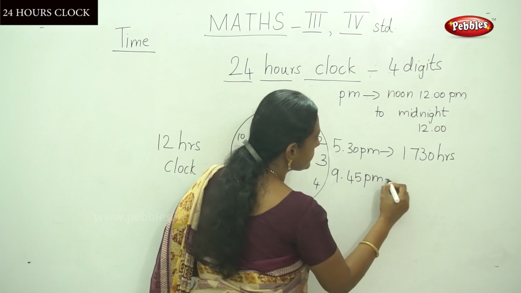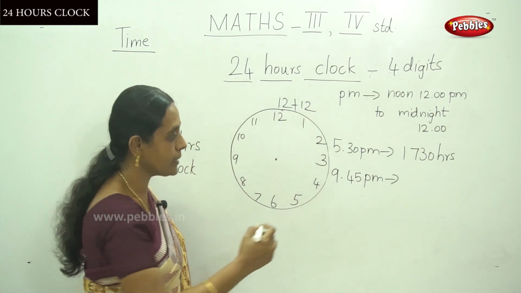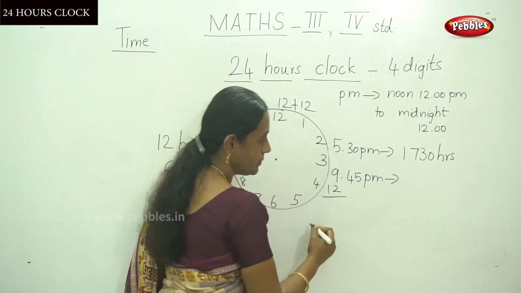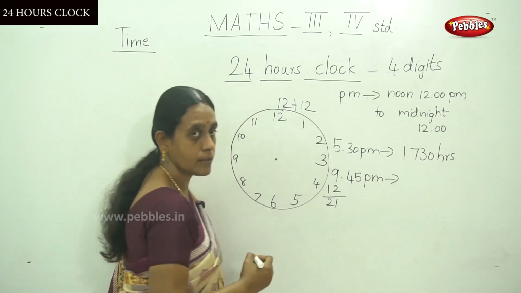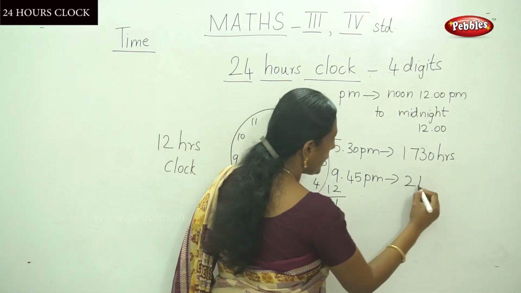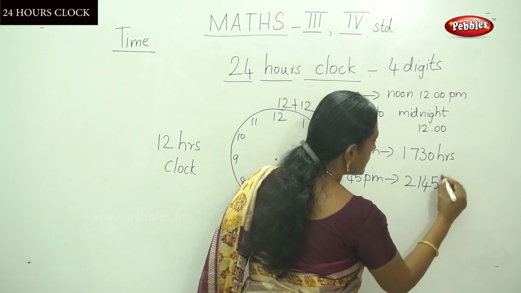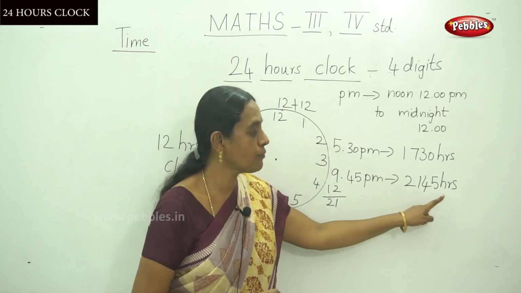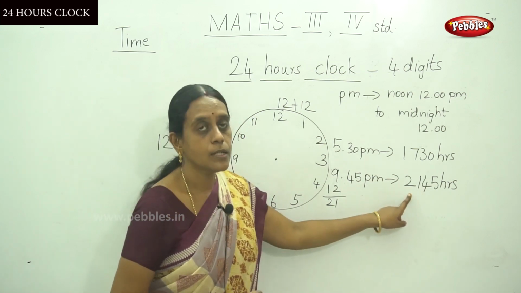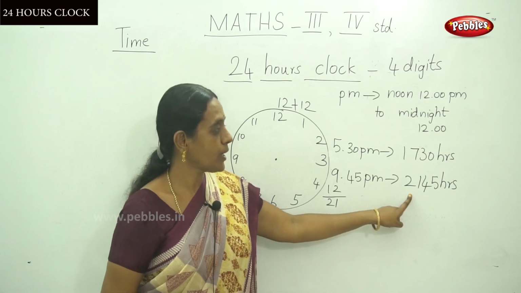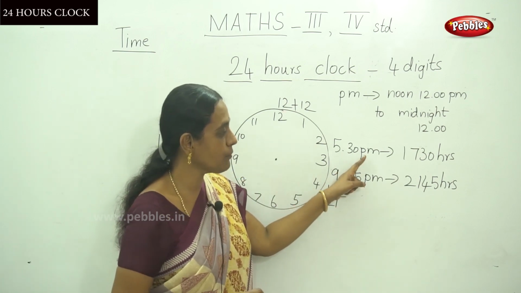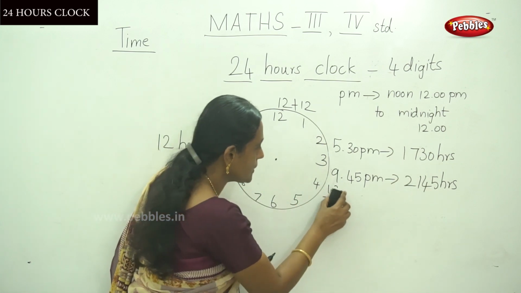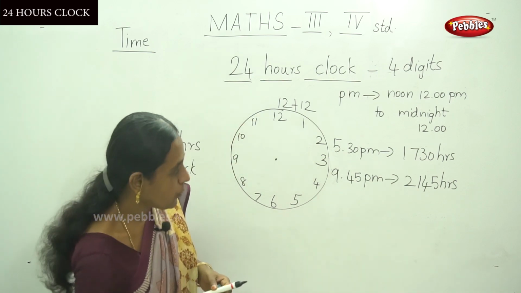Now, 9:45 p.m. Simply add 12 to this number. 9 plus 12 is 21. So it is written as 21:45 hours. This is a 24-hour clock time. To know about this, that is the change of PM to 24-hour clock. One more example of how to change 12 hours to a 24-hour clock.